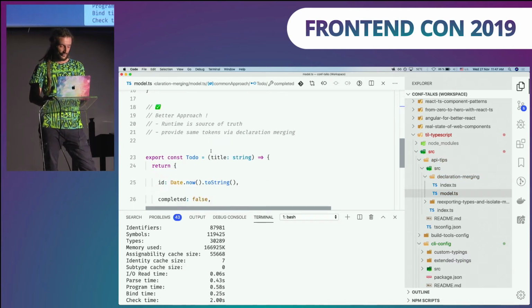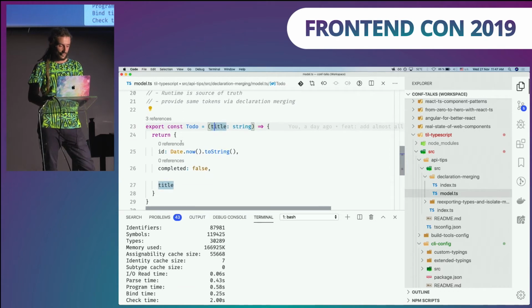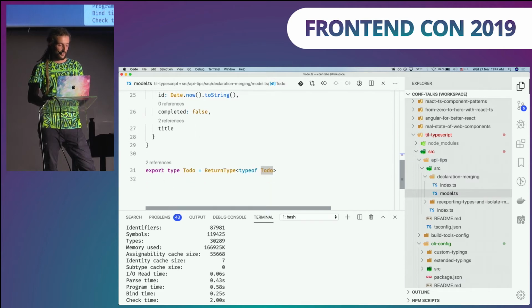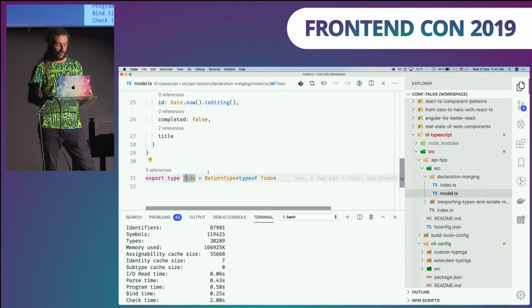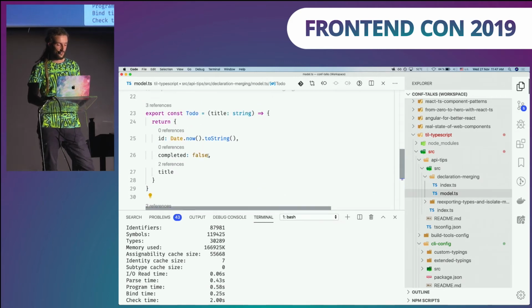So instead, we should strive to use runtime implementation as a source of truth for types. What I mean by that? So here I have my to-do factory, right? There are no types. It's returning something. TypeScript can infer what it is returning. And instead, we can create a type alias, which via mapped types will infer this value, and it will create this model for us to do, right? So when I change something, I will change only the implementation detail, and the type information will be inferred automatically. So this is a very good pattern to use.